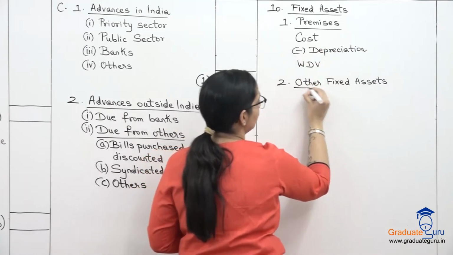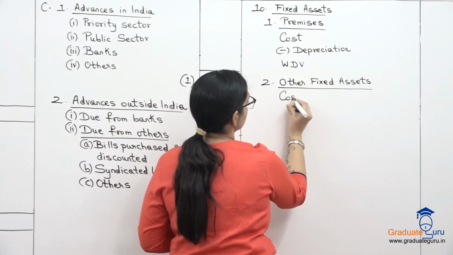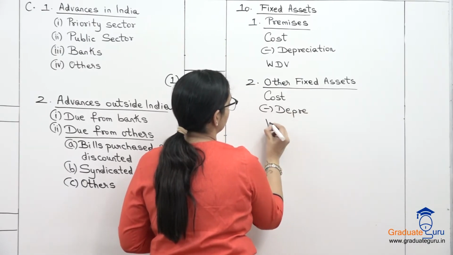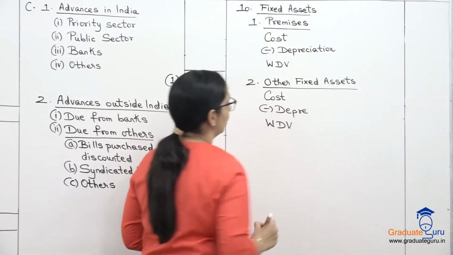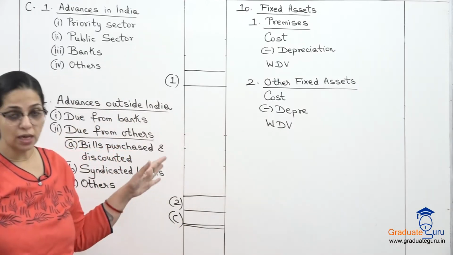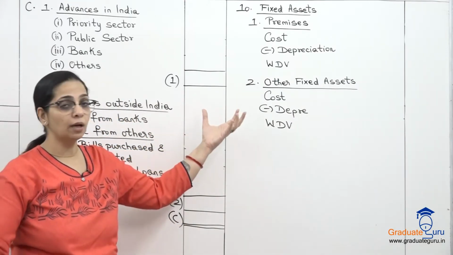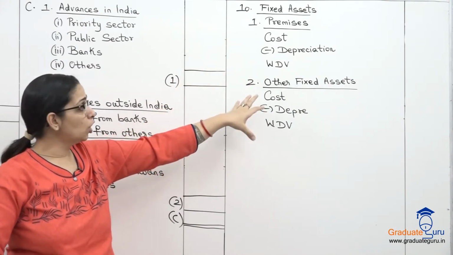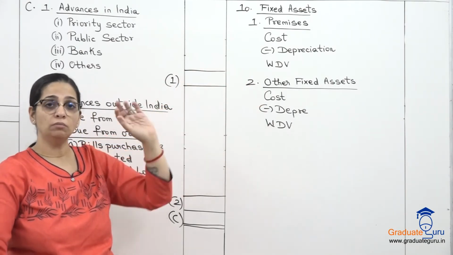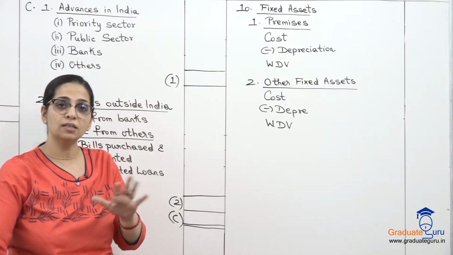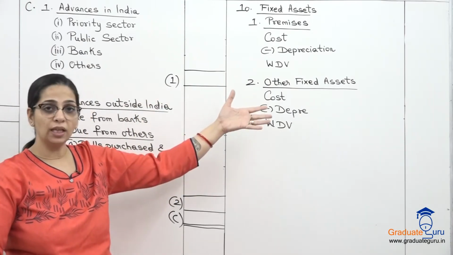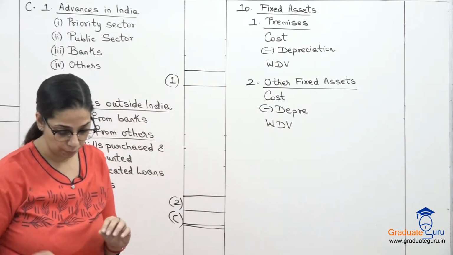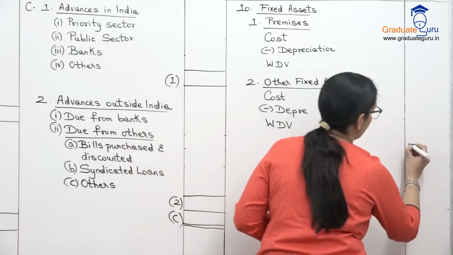Again you show the same breakup, that is cost minus depreciation and that gives us our WDV. Okay, so this is how you show your fixed assets. So यहाँ पर ज़्यादा breakup नहीं दिया है, it's only premises or other assets. Here also I am not supposed to show the details of the other assets anywhere. So एक बस total दे देना है, that total other assets कितना है, cost minus depreciation. Okay, so that's the end of our 10th schedule.